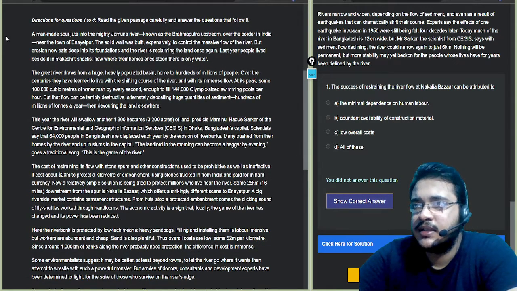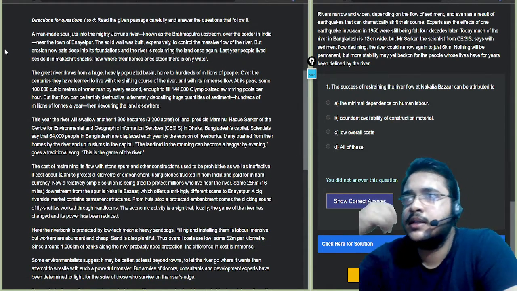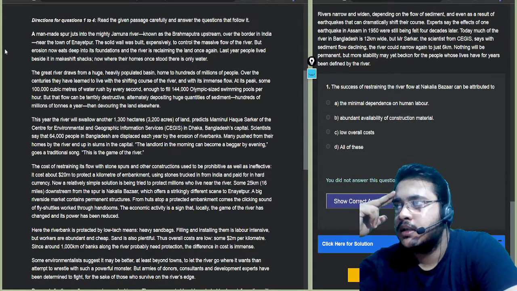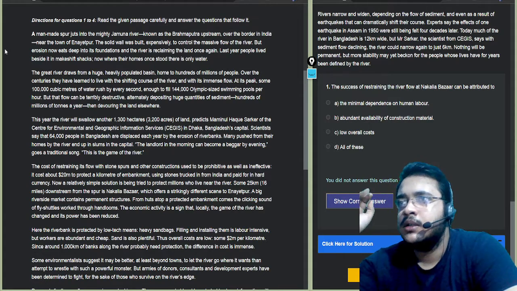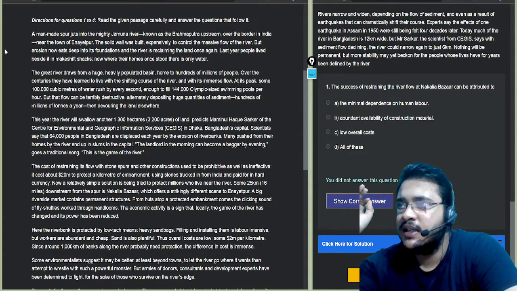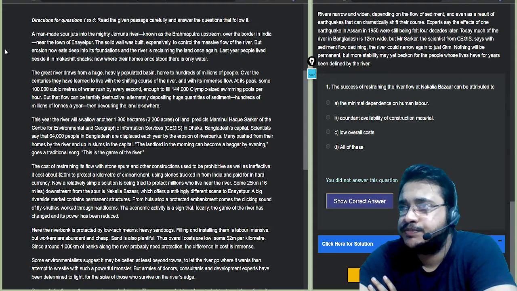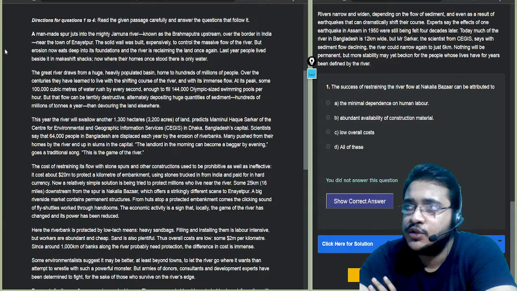It starts off with this. A man-made spur juts into the mighty Jamuna river, known as the Brahmaputra upstream over the border in India, near the town of Inayatpur. The solid wall was built expensively to control the massive flow of the river, but erosion now eats deep into its foundation and the river is reclaiming the land once again. Last year people lived beside it in makeshift shacks. Now where their homes once stood, there is only water.